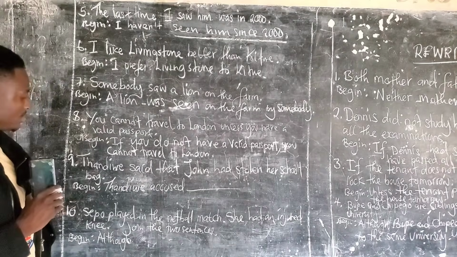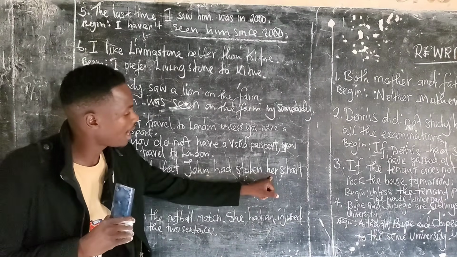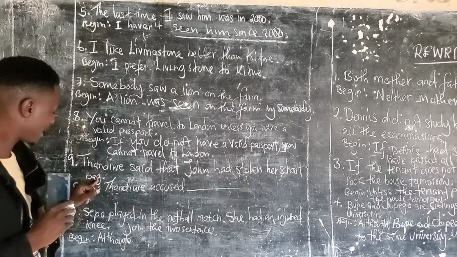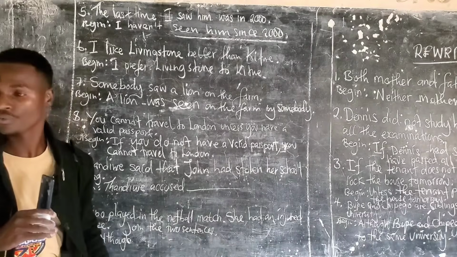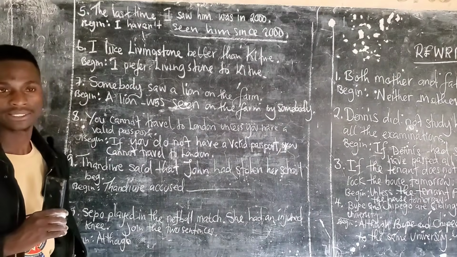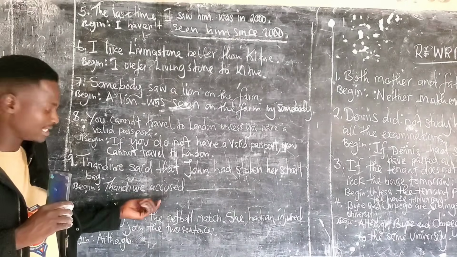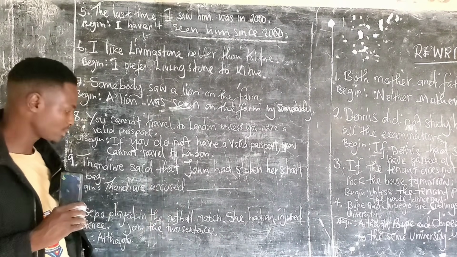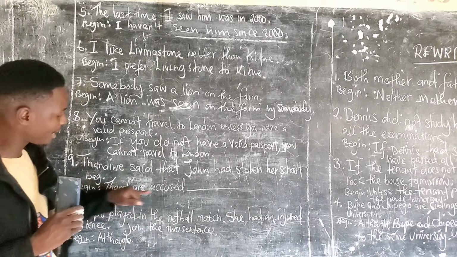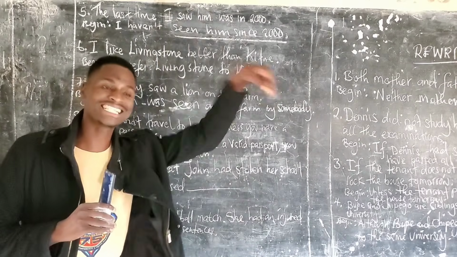Tandiwe said that John had stolen her school bag. Begin: Tandiwe accused John of stealing. That's where the secret is when you use accused. It's accused of.